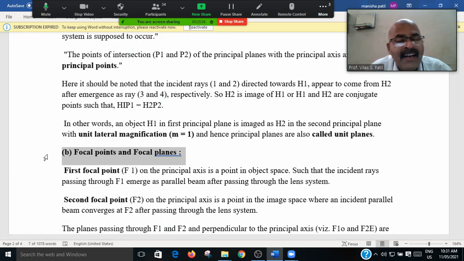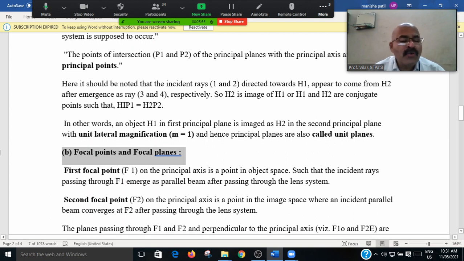When the lateral magnification M is equal to 1, the principal planes, that is the planes which are complex conjugates of each other, are called the unit planes. That is, the unit plane is very, very important. Then the focal points and focal planes.